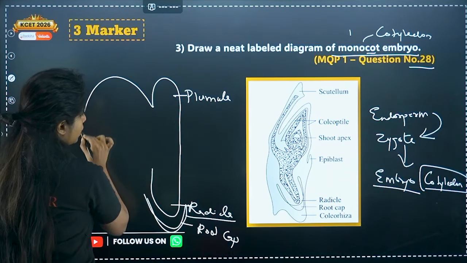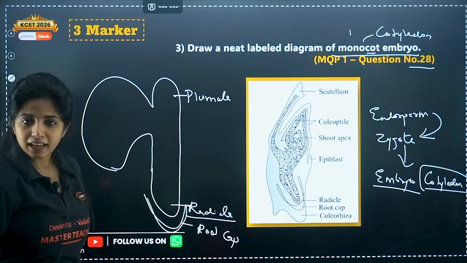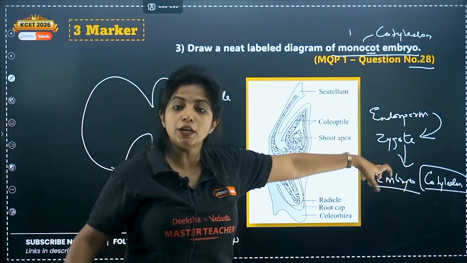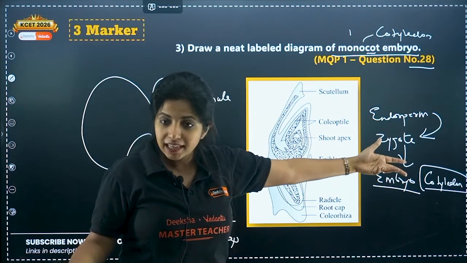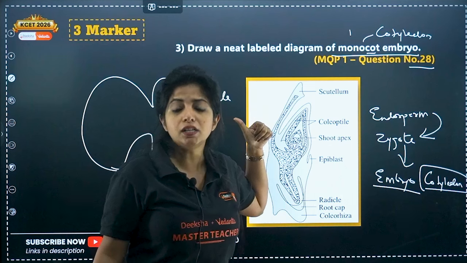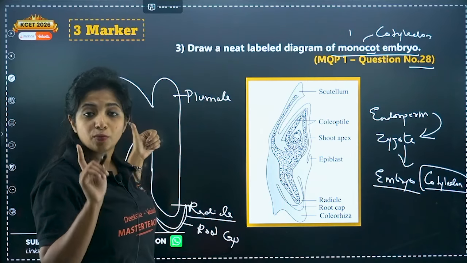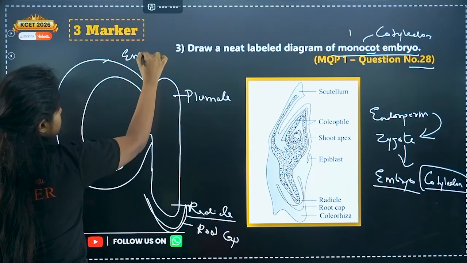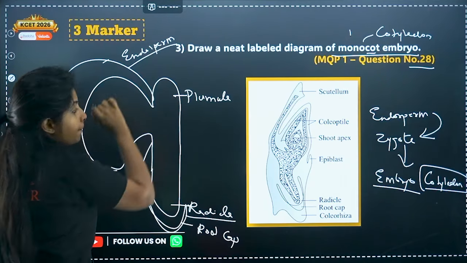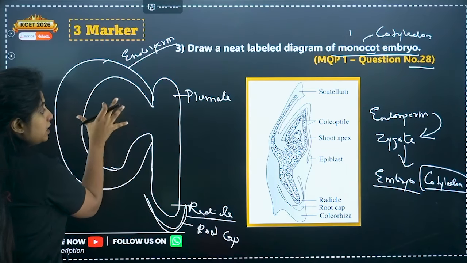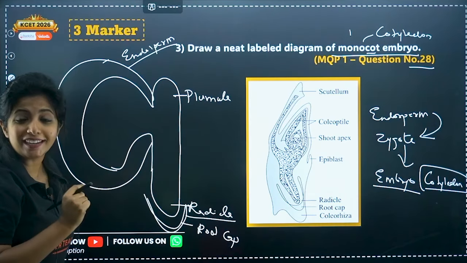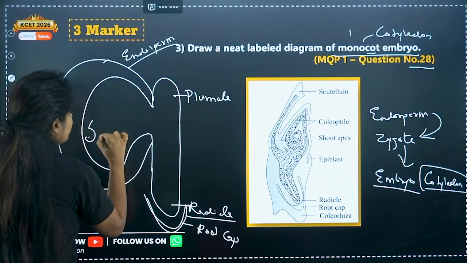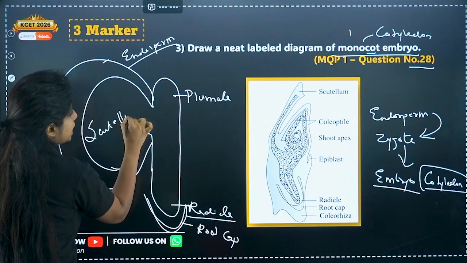Now my dear children, I told you it just has 1 cotyledon. So there will be 1 big cotyledon, ma'am? Yes, agreed. So ma'am, you are saying that the endosperm was totally utilized by the embryo and it formed the cotyledon? Yes, it usually does that, but since it is a monocot, it does not completely utilize it because it is just making 1 cotyledon. It's not making 2, right? So some amount of endosperm is still going to persist. So this is the embryonal axis. This is the cotyledon, the only cotyledon there is. Since it has 1 cotyledon, it pampers it a lot and gives it a name as well, which is why it is known as scutellum.